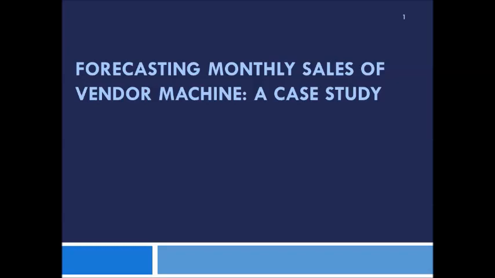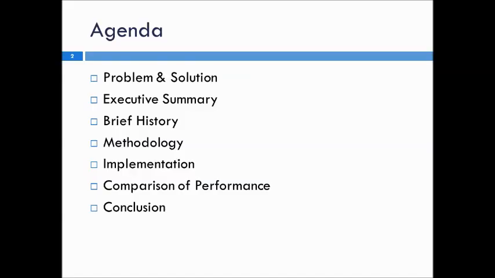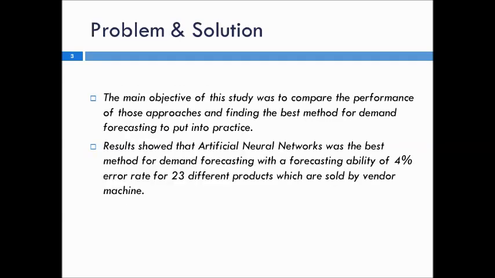First, we need to take a look at our agenda. Our agenda consists of these subgroups: problem and solution, executive summary, brief history, methodology, implementation, comparison of performance, and conclusion, of course. And the first one is problem and solution.